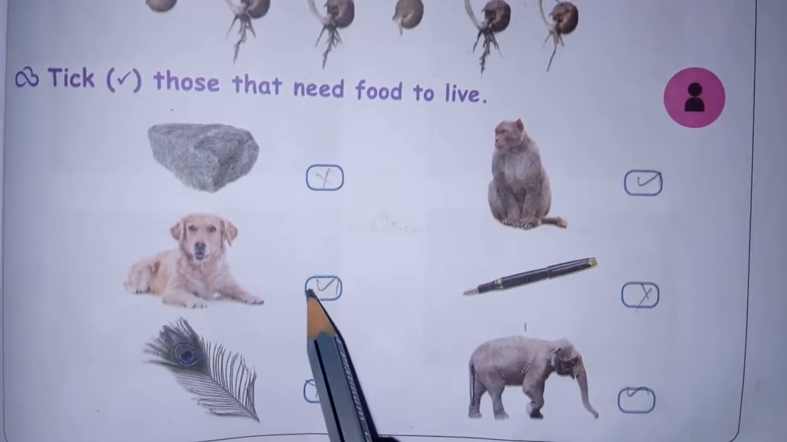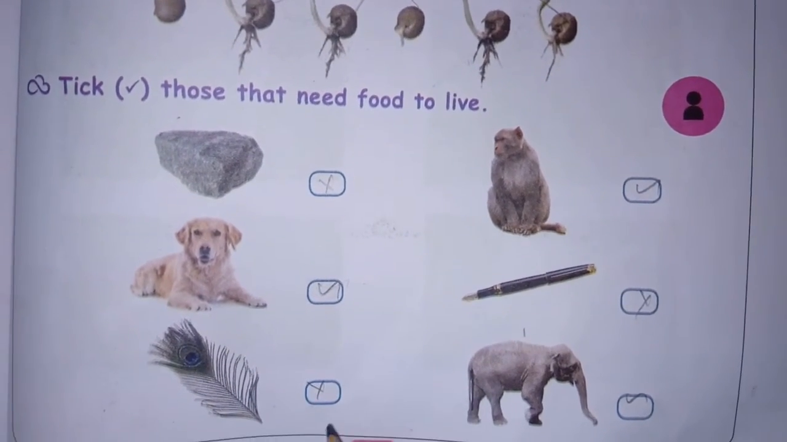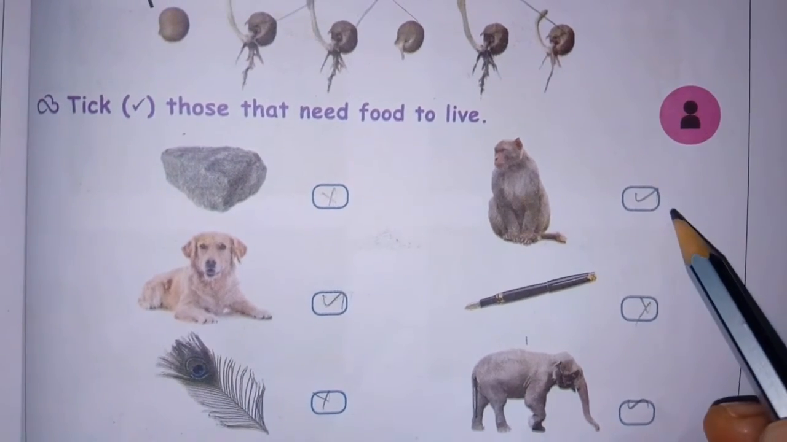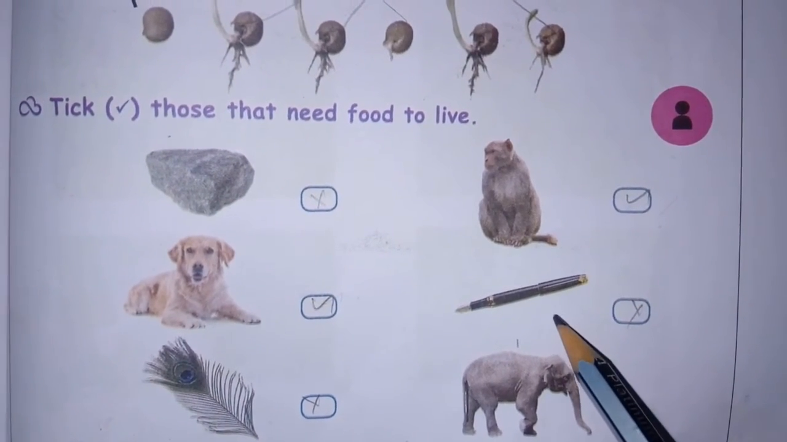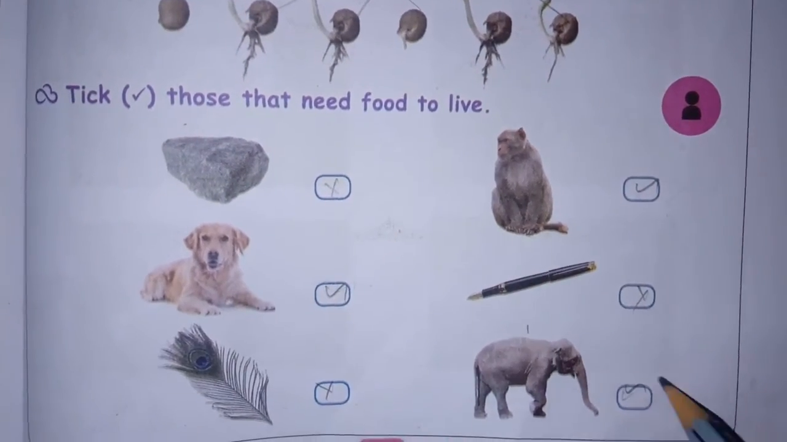Dog is living, it needs food, so tick. This is the feather, it does not need food, so cross. And then monkey, it needs food, so I give the tick. Pen does not need food, cross. Elephant needs food, so I give the tick.